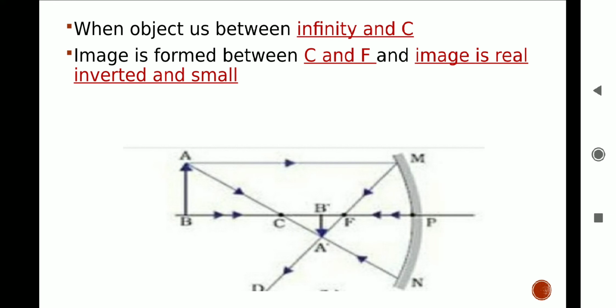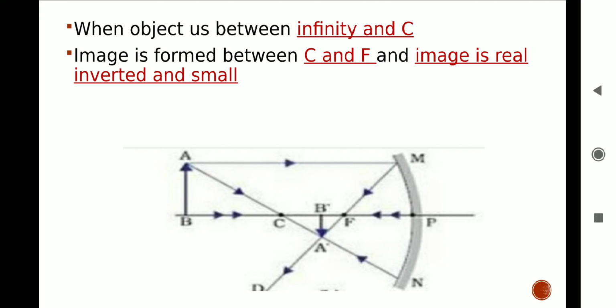Case 2. When object is placed between infinity and center of curvature. In figure, students, you can see object AB has been placed beyond the center of curvature C. A ray of light which is parallel to principal axis passes through focus F after reflection. A second ray from point A of the object passes through the center of curvature and returns along the same path.